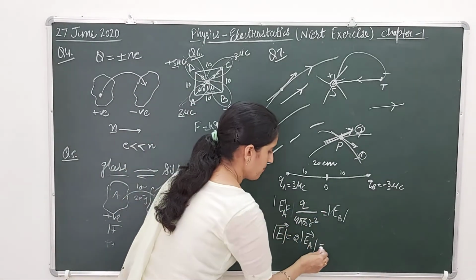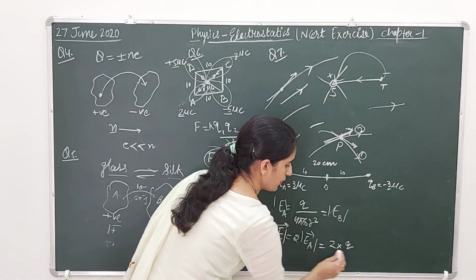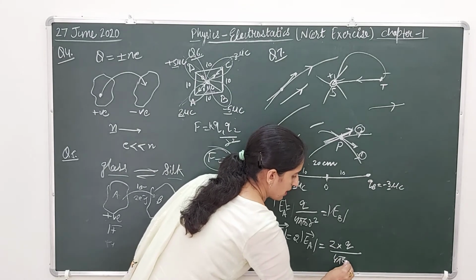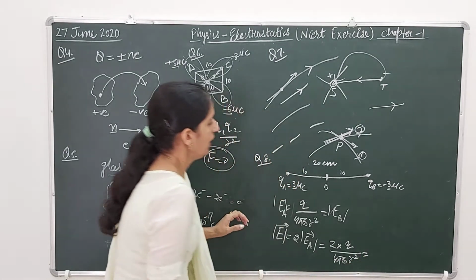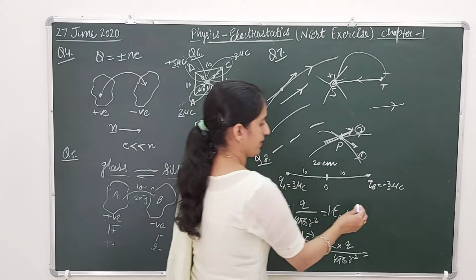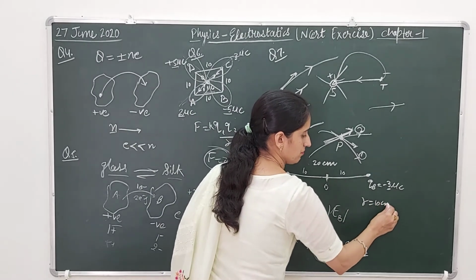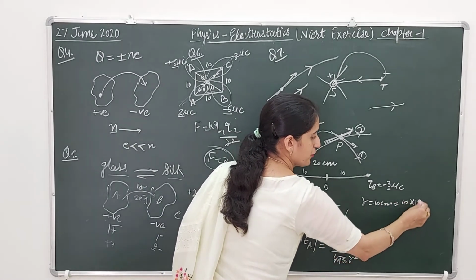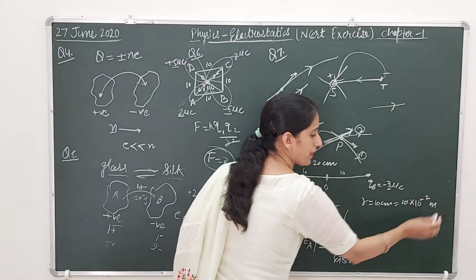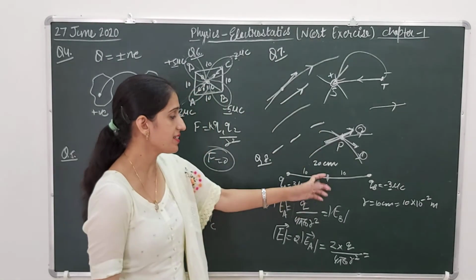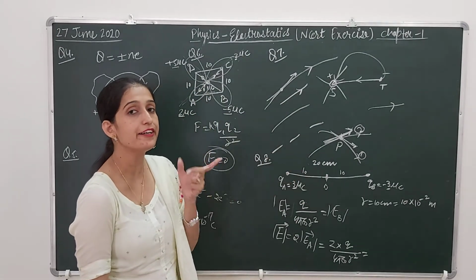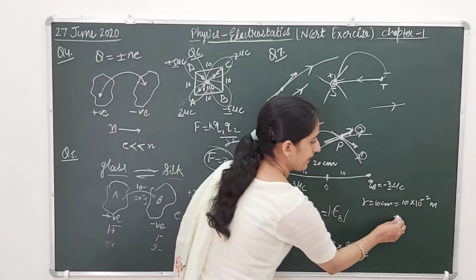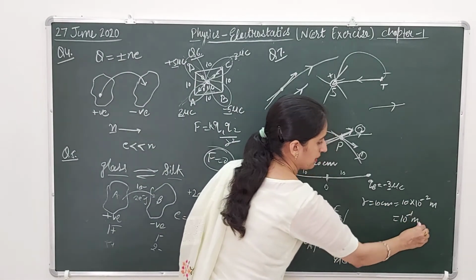Q is 3. 2 into Q upon 4 pi epsilon naught R square. R is 10 centimeter, and because it is in centimeter, I need to convert it into the SI unit meter. So I can write it 10 to the power minus 1 meter.